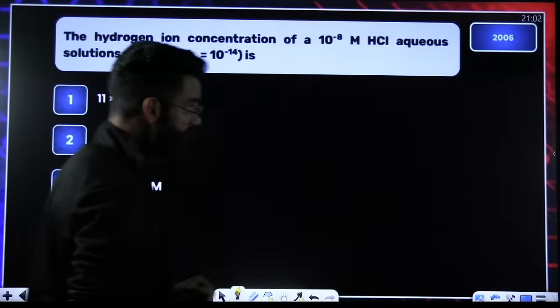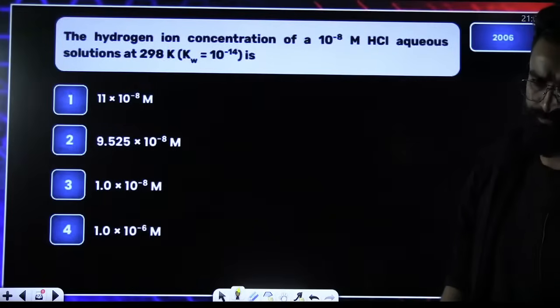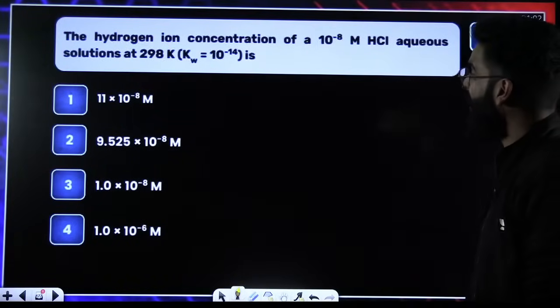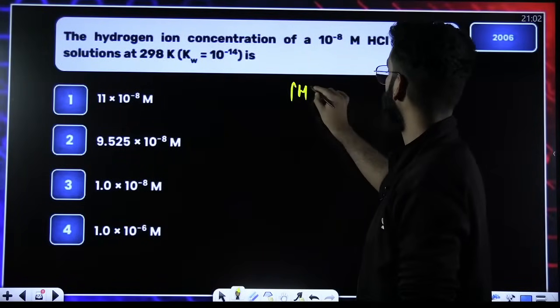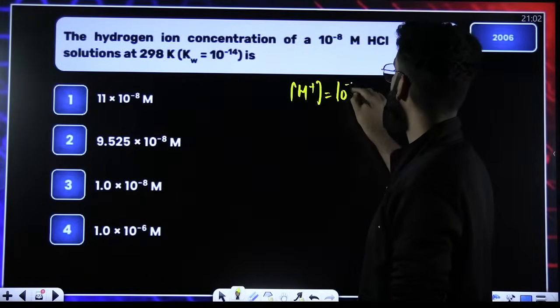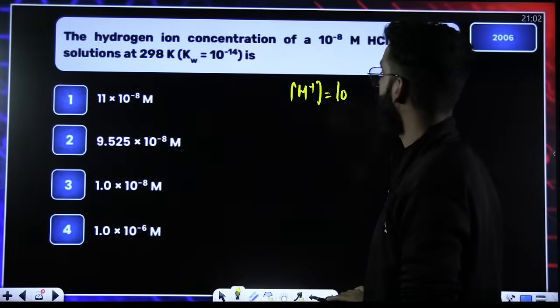Okay, one more question from 2006. Take the question, try to solve this. The hydrogen ion concentration, H positive concentration, is given to me as how much? Okay, I have to calculate the hydrogen ion concentration. Got it.